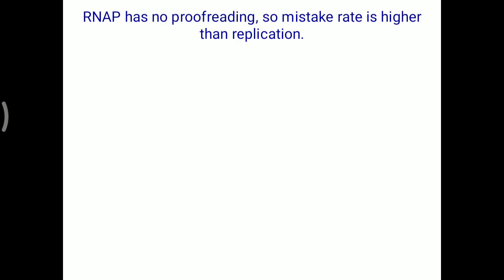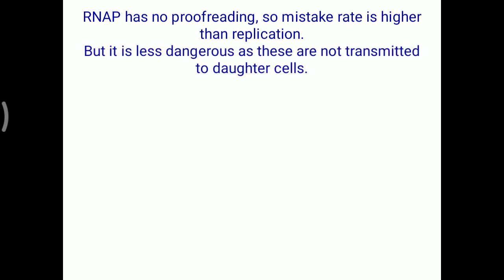RNA polymerase has no proofreading as in replication, so the mistake rate is higher than replication, but it is less dangerous as these are not transmitted to the daughter cell. If there is a mistake in replication, that can lead to many problems. But in transcription, temporary protein formation will be affected, but it is not dangerous to the next cell.